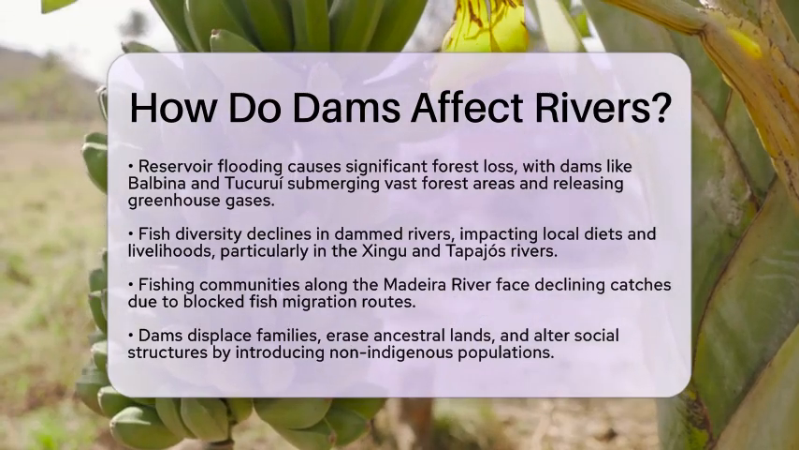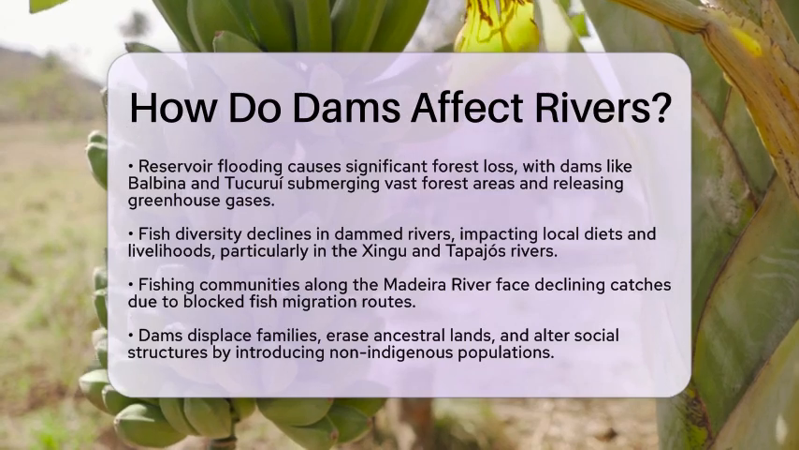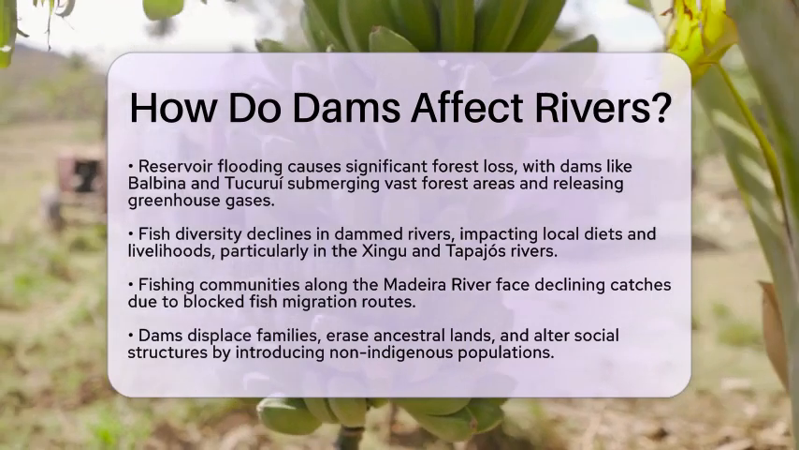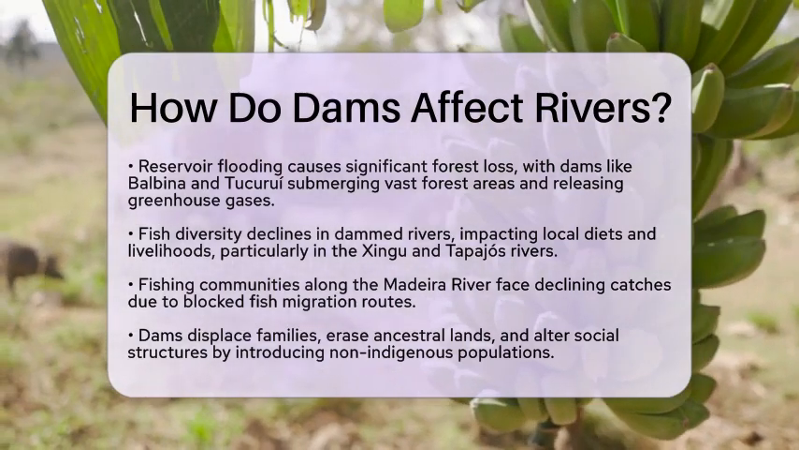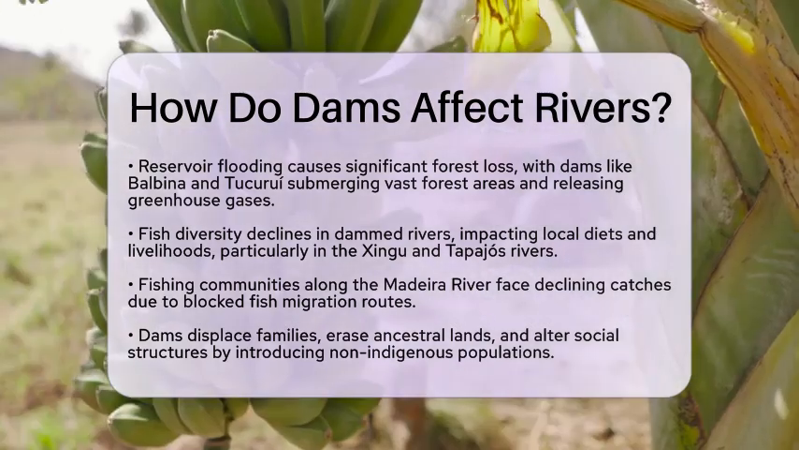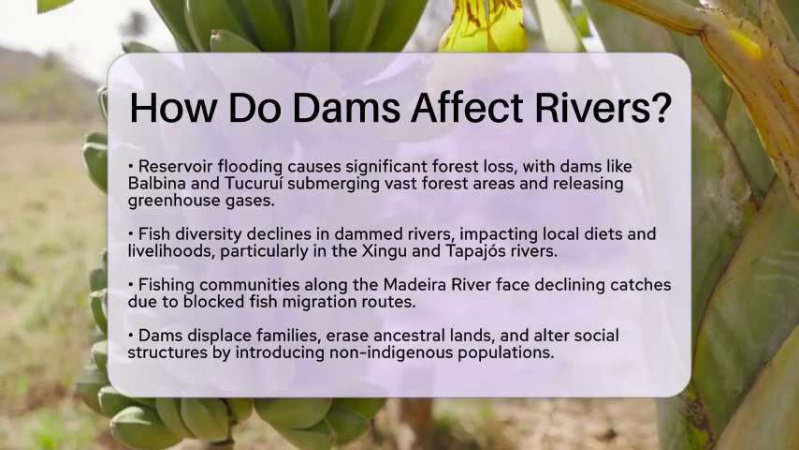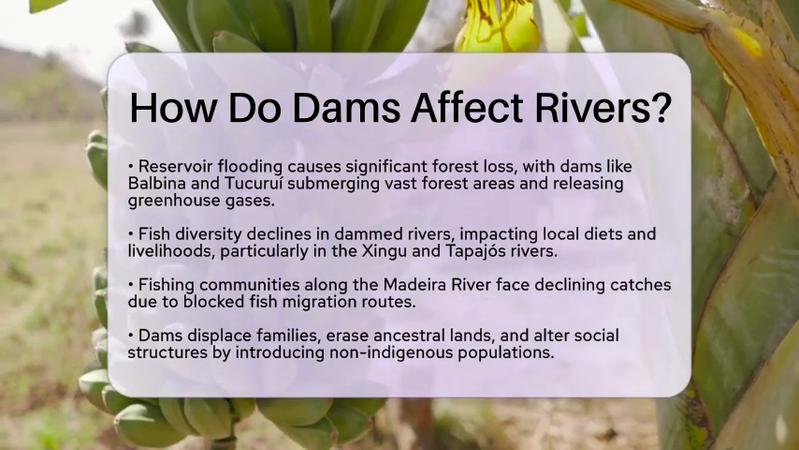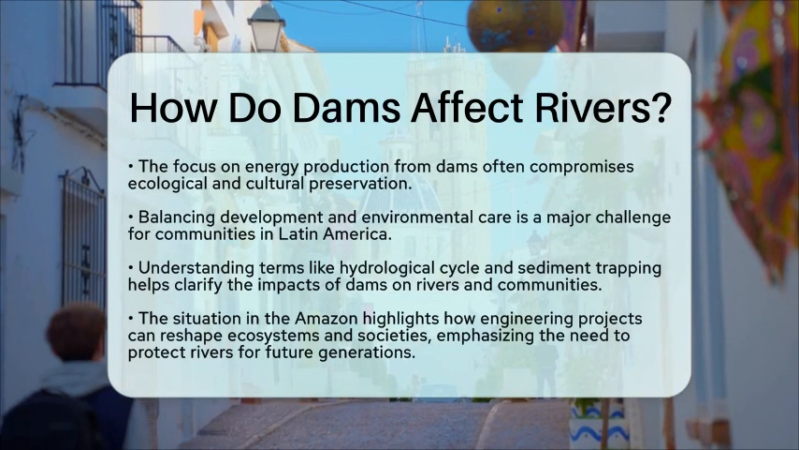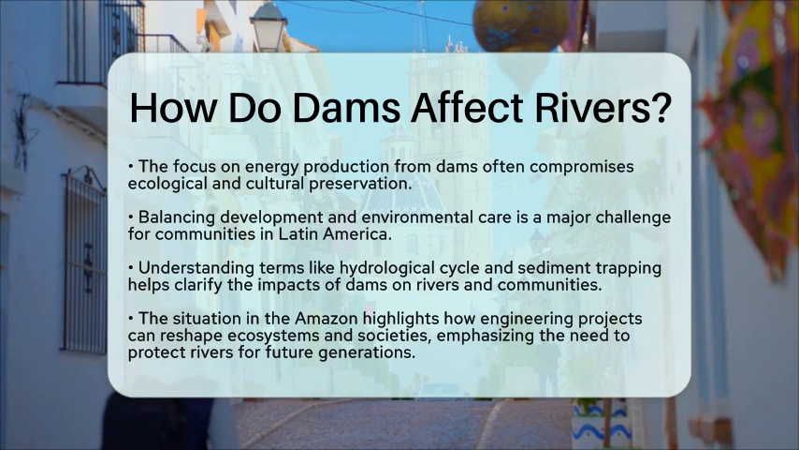In the Amazon, the focus on energy production often comes at the expense of ecological and cultural preservation. While dams provide electricity, the long-term costs include lasting damage to rivers, forests, and traditional ways of life. For communities in Latin America, finding a balance between development and environmental care is a significant challenge.